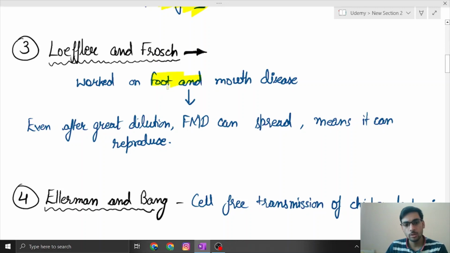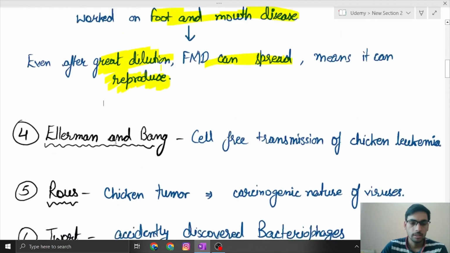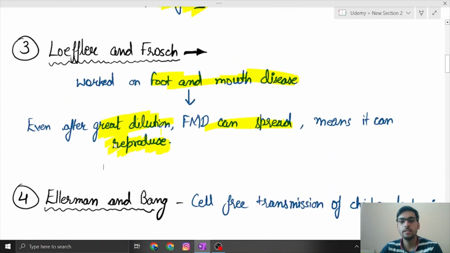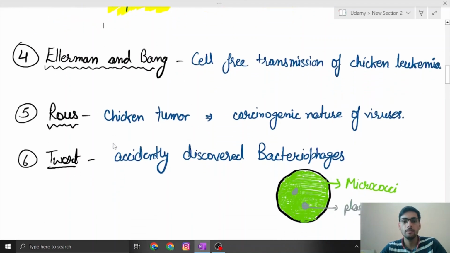They worked on foot and mouth disease, and they observed that even after great dilution, if we take a sample from a foot and mouth disease infected organism and dilute it too much, this virus can still spread, which means it is reproducing, that it has the capacity to reproduce. That's how they said that it is a reproducing organism and a living one too.